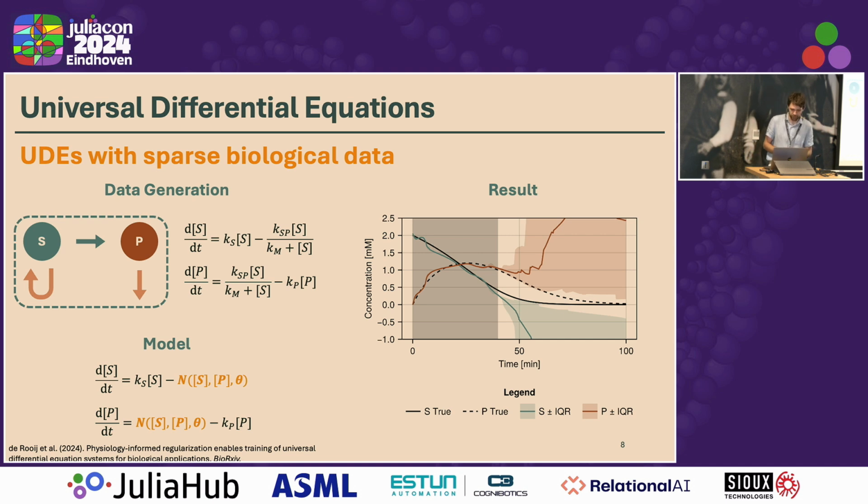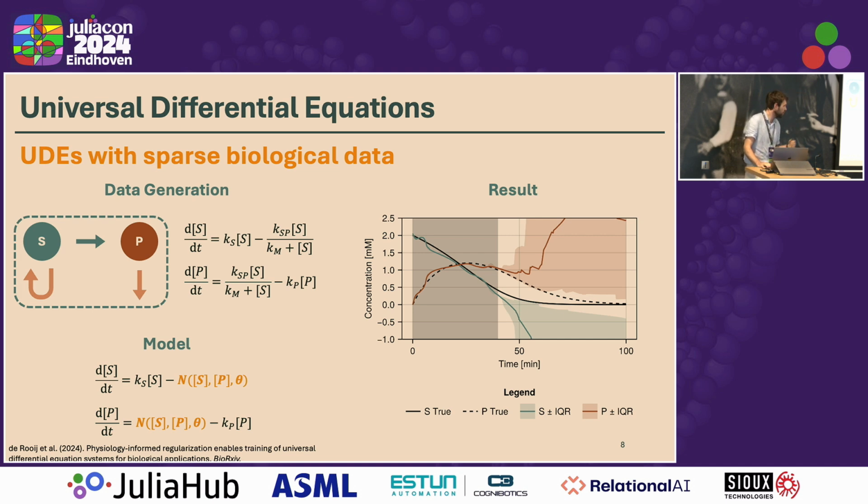And then as a result, you can see on your right here that it kind of works while we have data. The gray area represents the area where we actually have data for this system. But afterwards, these models go crazy. So you can see that while the blue one goes down and the red one goes up, somehow it is encoded in the system that there's a conversion between the two. But it's not captured very well by this system.